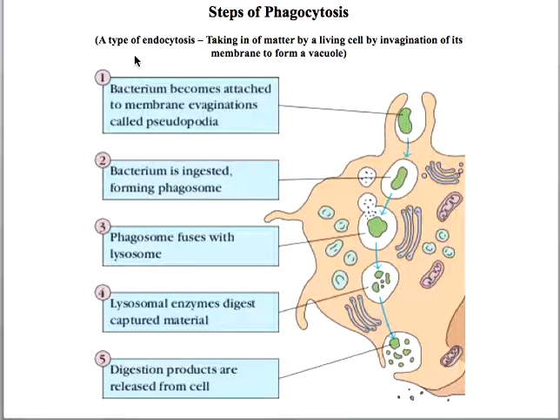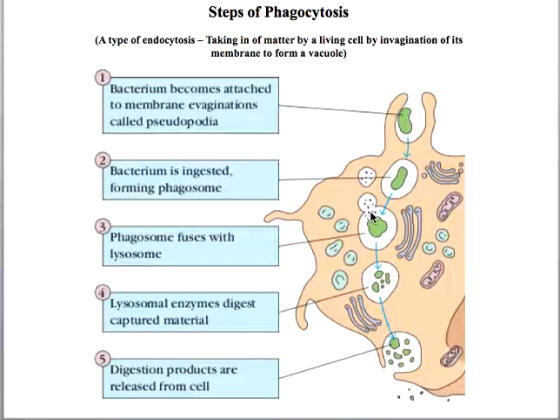Now what happens in this phagocytosis procedure is that first the cell creates a pseudopodium, and the invading pathogen, let's say a bacterium, gets attached to this cellular pseudopodia, and then this bacterium is taken inside the cell, and this is now called a phagosome.